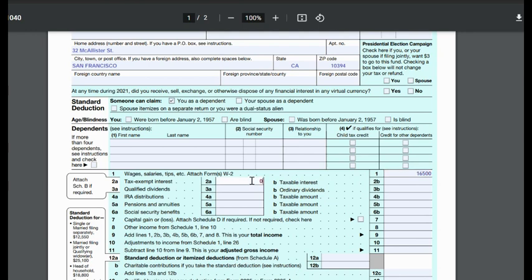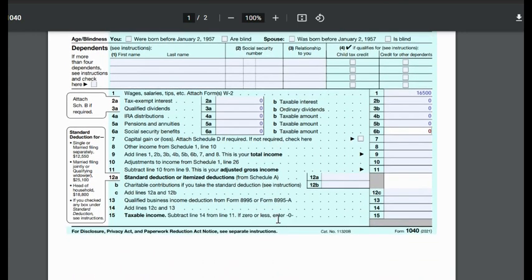And then there's no interest from a bank. All this will be zeros. No dividends, no taxable amounts, no credits or income from Social Security. Capital gain or loss, there will be zero. There is nothing else in there. Add 1 through 10, so including the box that we fill out. Sorry, I missed one here. There's no other source of income. So add lines 1 through 8, and that will be the total income on line 9. So it will be the same as line number 1.